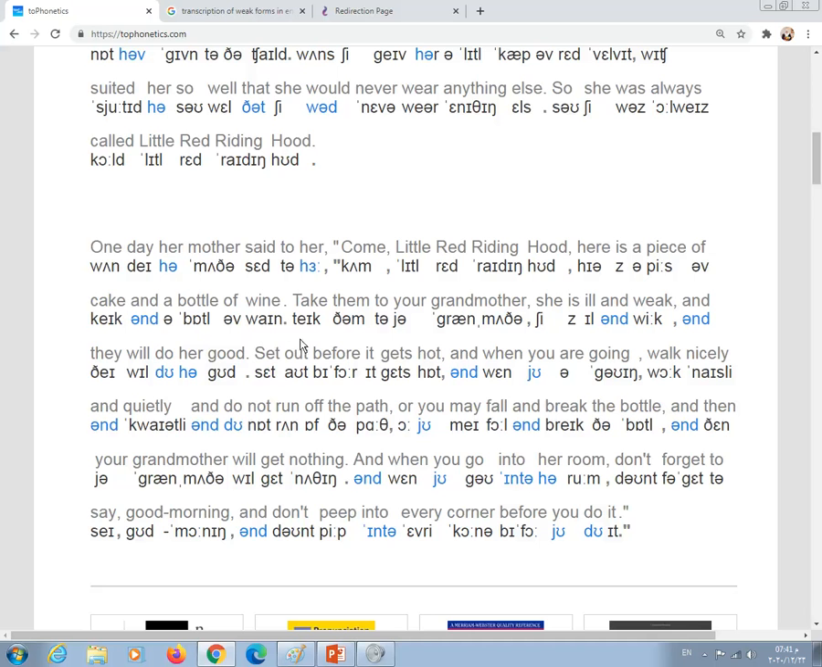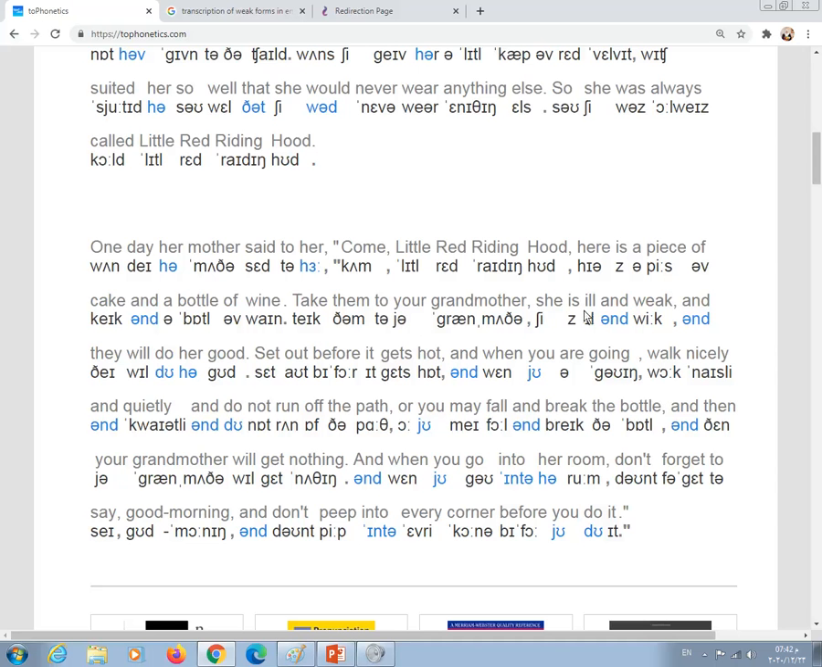Okay, so let's read again. One day, her mother said to her, "Come, Little Red Riding Hood. Here's a piece of cake and a bottle of wine. Take them to your grandmother. Take them to your grandmother." Look at you, okay, only schwa. Look at to, only schwa. Take them to your grandmother.